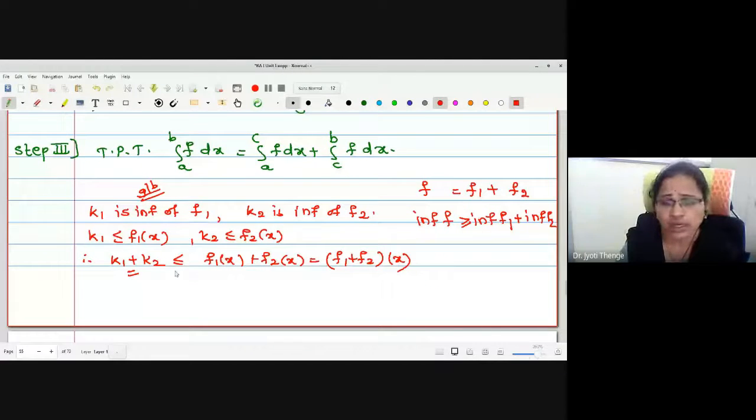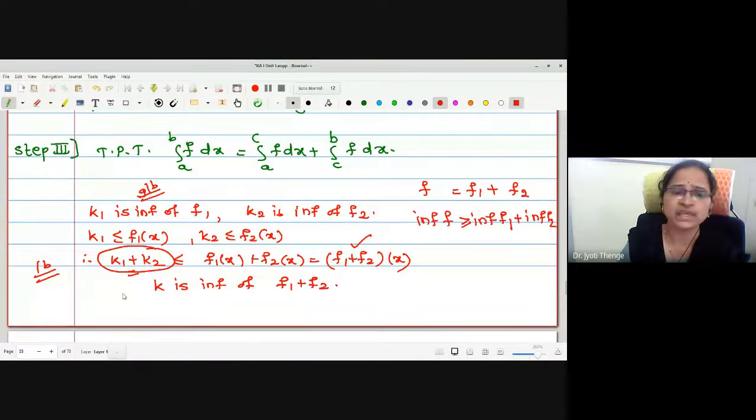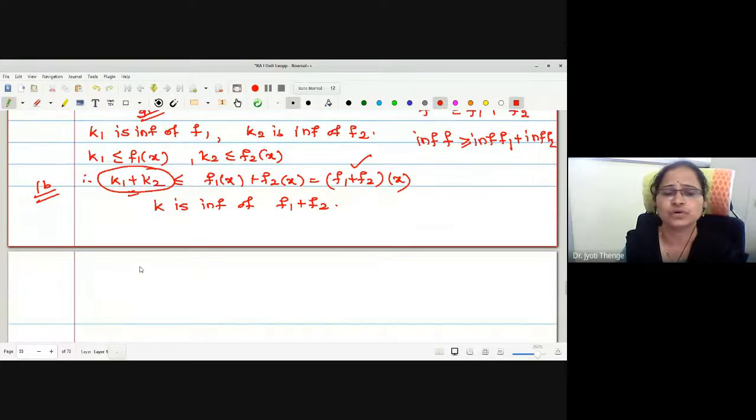I have said, no? Just make a correction. Okay. Now, whether this works as a greatest lower bound, we don't know whether it is the greatest among all the lower bounds. But surely this is a lower bound, no? Lower bound for which function? The f1 plus f2 function. Suppose I say k is the infimum of f1 plus f2. What is the meaning of k is the infimum of f1 plus f2? What will be a relation then? k1 plus k2 and k.